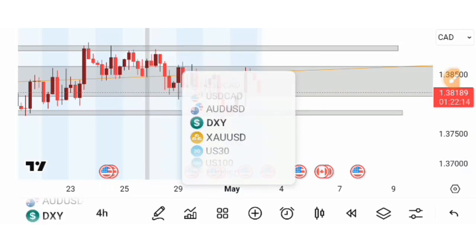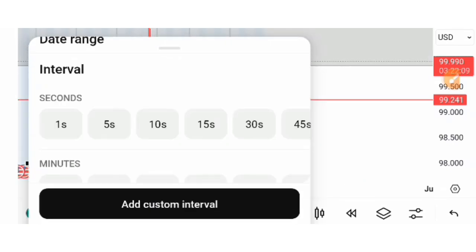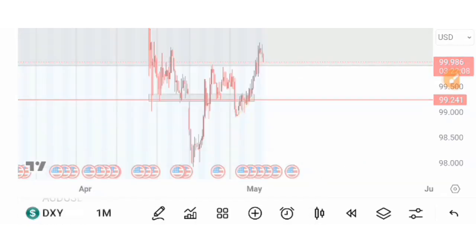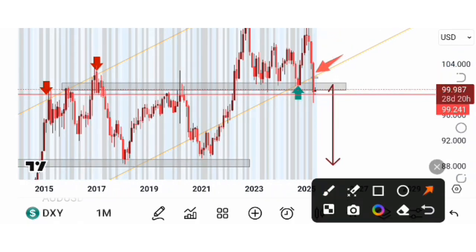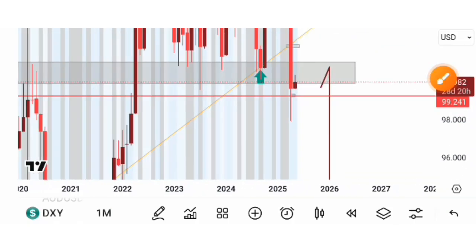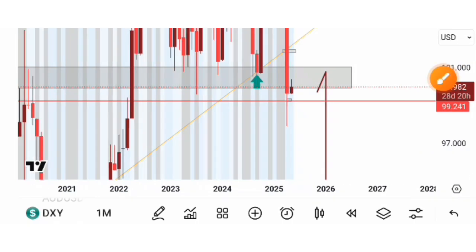And also, if you check the dollar index itself, for me at least, it seems like it's going to sell. Let's go to the monthly time frame. As you can see, the reason why I'm bearish is because last month's candlestick was very bearish, closing below this area that it couldn't break for the past many years. I think it was 3 years. As you can see, the market kept on supporting over here, and this is a monthly time frame. And then with last month's candlestick, we saw the market breaking. So of course, to me, this current candlestick seems like just a retracement: a break, a retracement, and then the market is going to continue down. That's all I see on this market.